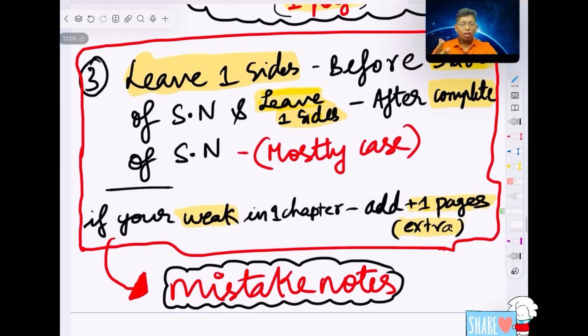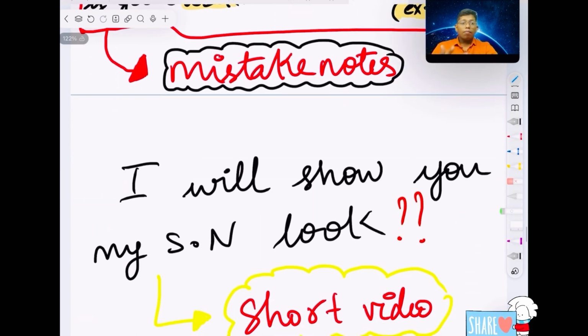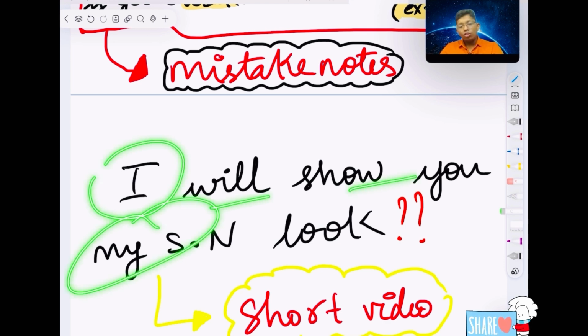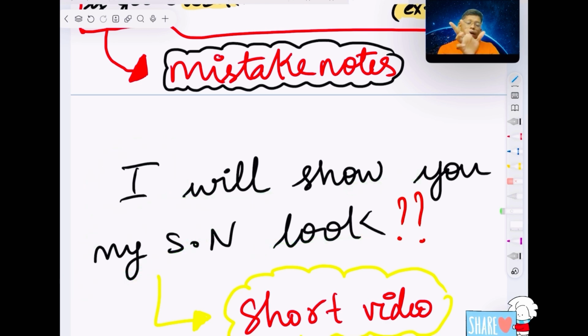This is very important. Finally, after saying everything orally, you may understand everything, but you can't visualize it, right? Yeah, visualization is very important. When I say something, you should understand very clearly, and you should feel that by seeing it, right? For that, what I am going to show you is my short notes, how they look, how I took like 2-3 pages for making notes, and how I left 2 pages for mistake notes.